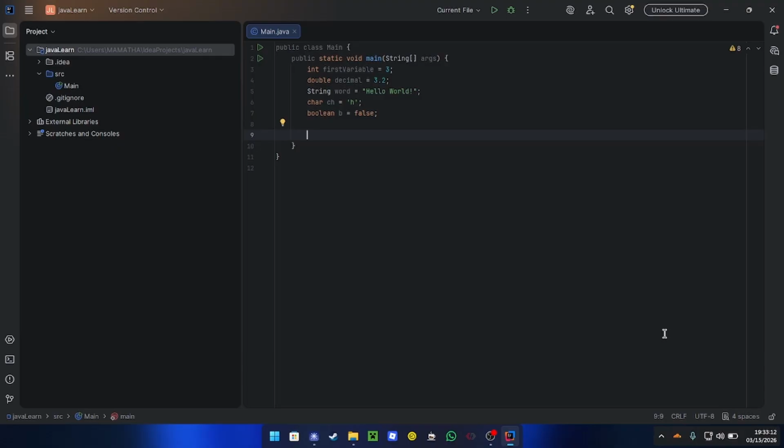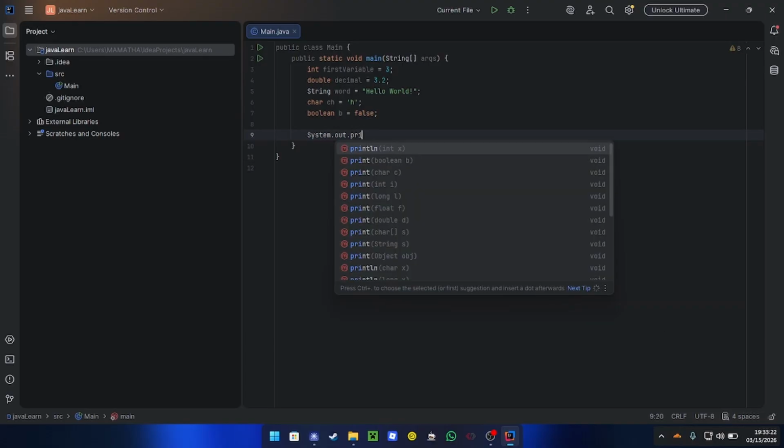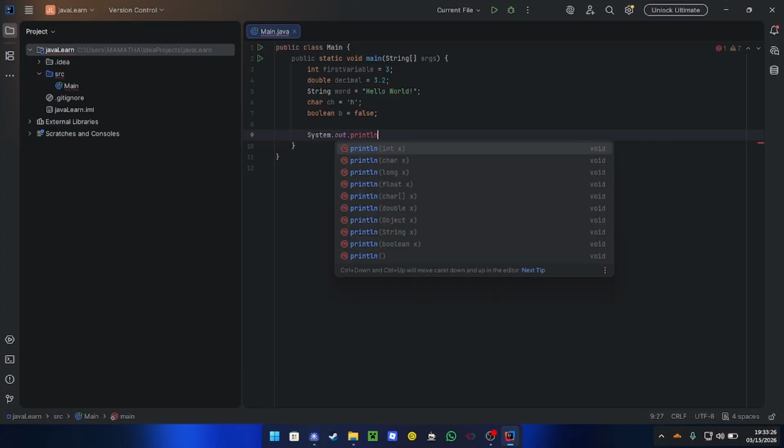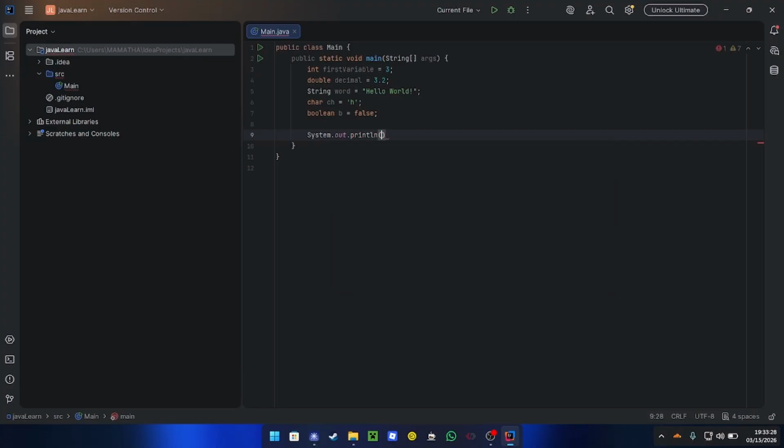And a boolean can hold either true or false. Alright, so now we're going to talk about how to output text in Java. So what you're going to write is System.out.println, and put parentheses, and now we're going to put double quotation marks, 2 of them, and inside the double quotation marks put any text that we want.